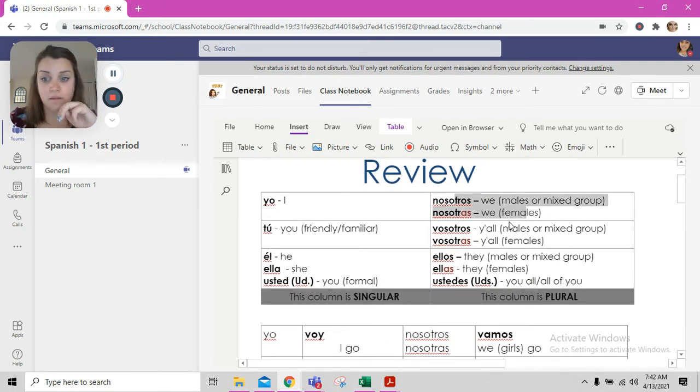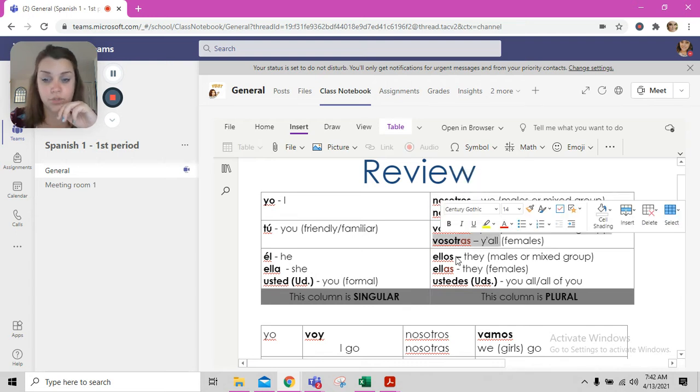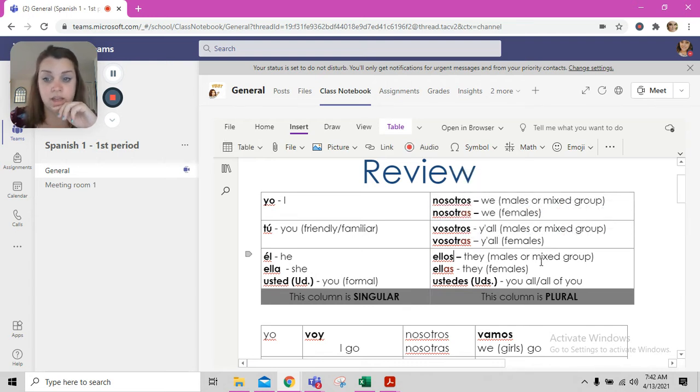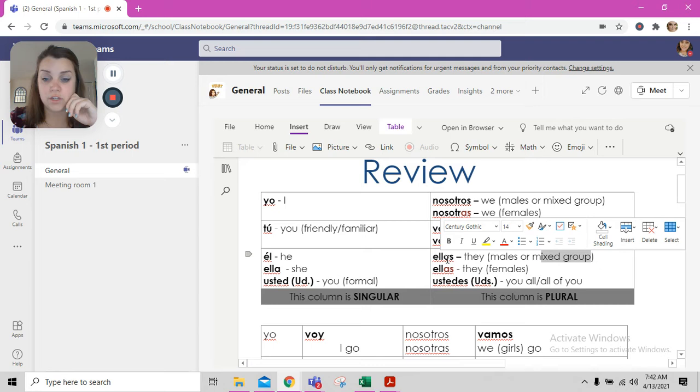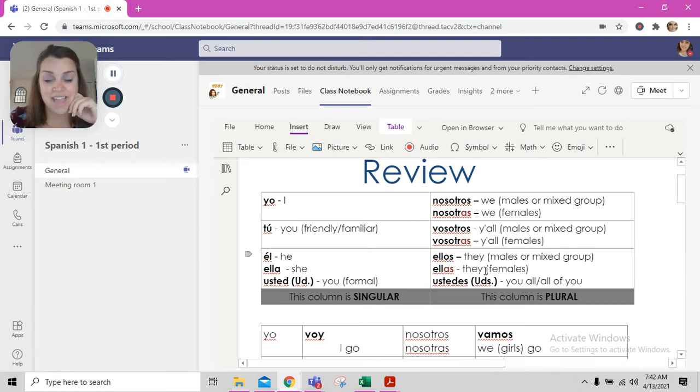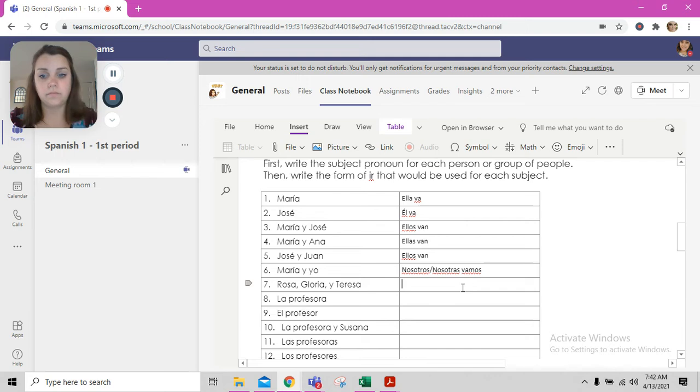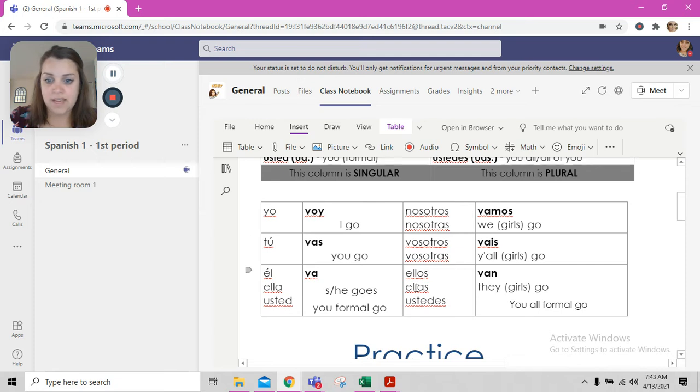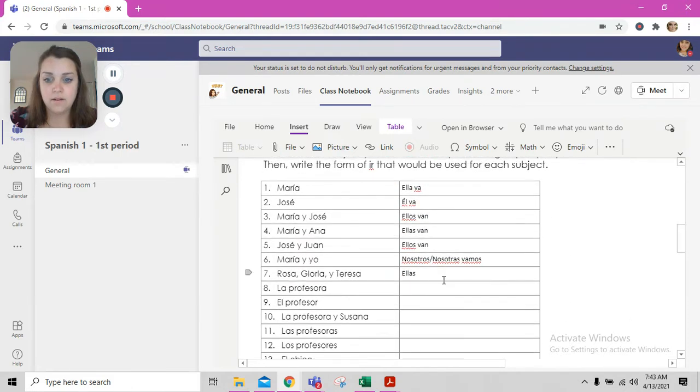It's not we. I'm not included in it. We don't use vosotros. It's not a mixed group, so we're not choosing ellos. We're choosing ellas. They, females. ELLAS for they, females. Going and finding ellas for this bottom grid here. And the verb that goes along with it is van. Ellas van.